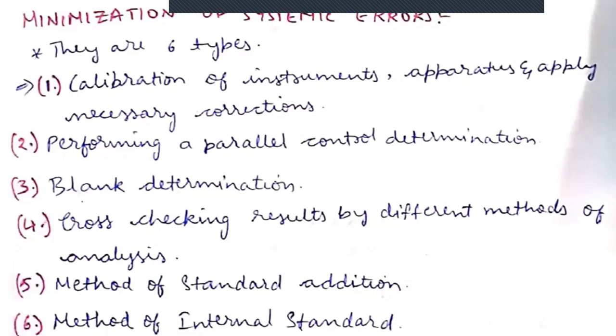And the next one is blank determination. Blank means without sample. By this method, we are taking the values of a test solution which does not have any sample. For example, we are taking a sample NaCl. NaCl is dissolved in water. But sometimes water might have some impurities.